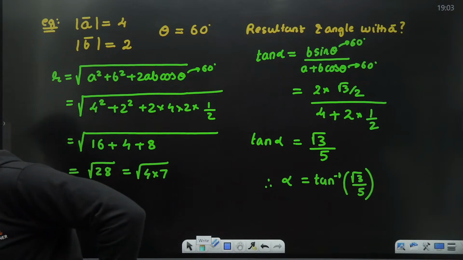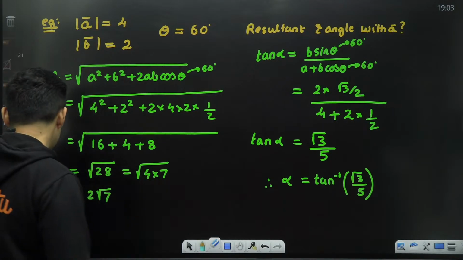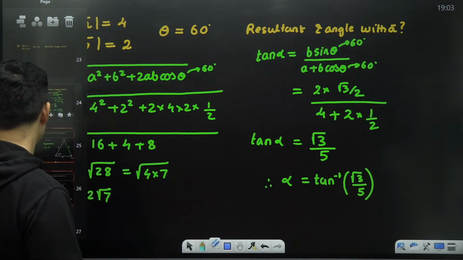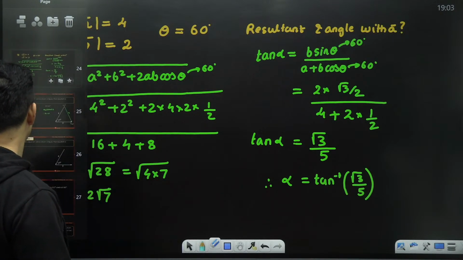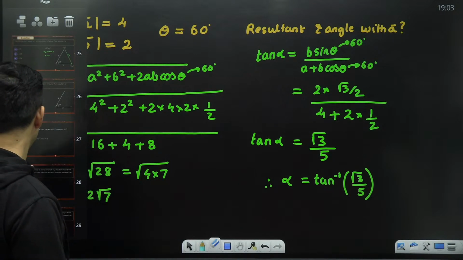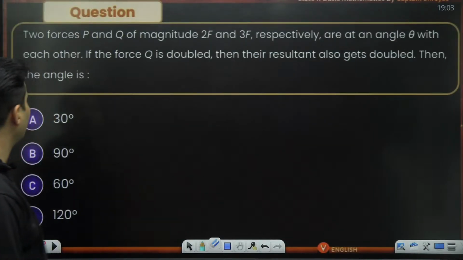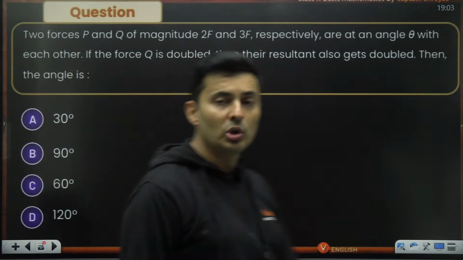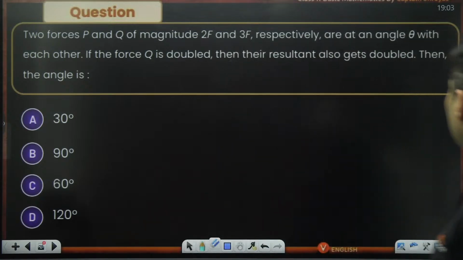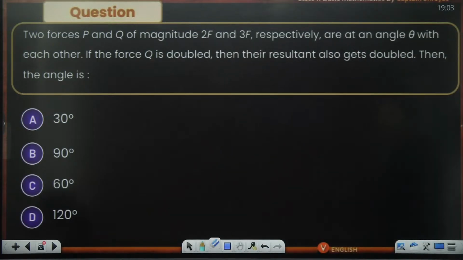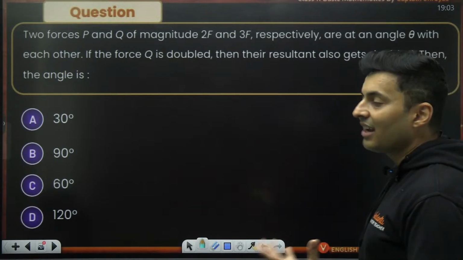Absolutely. Shall we go ahead now to some more questions? Okay, so let's solve some questions. This was done. Let's see whether you can solve this beautiful question on your screen. Two forces of magnitude 2F and 3F are at an angle theta with each other. If the first force is doubled, then the resultant also gets doubled. Then the angle is how much?